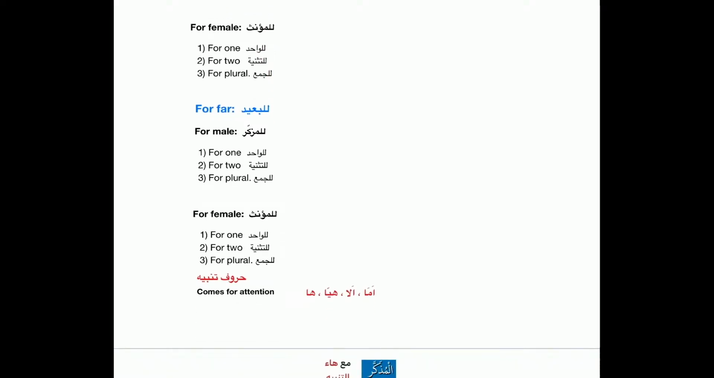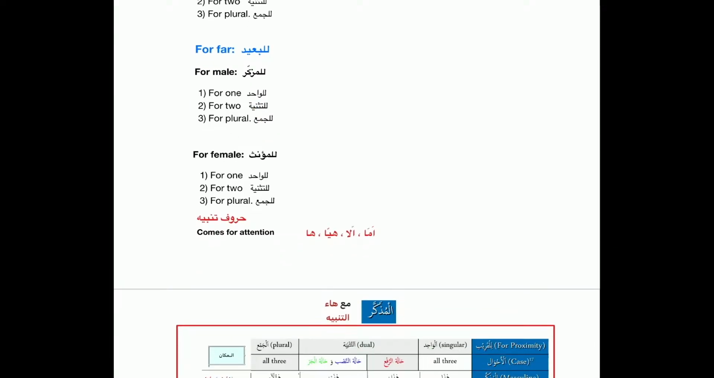Then for ba'id, dhalika, dhanika, zainika, ulaika. And then for the female, tilka, tanika, tainika, ulaika. So this is how it should be in your mind. Whenever you are classifying it, start from qarib, then go to the male, then the female, then go to ba'id, then the male, then the female. You will be in this pattern.